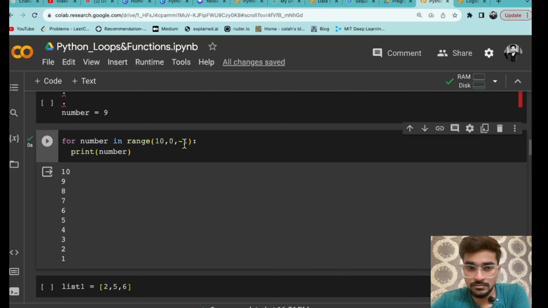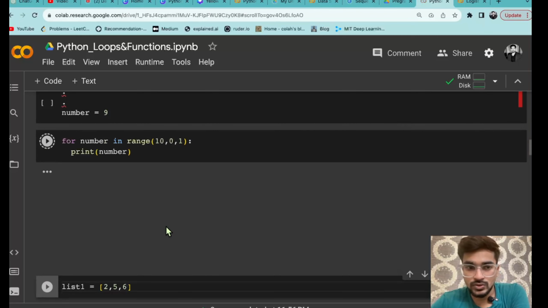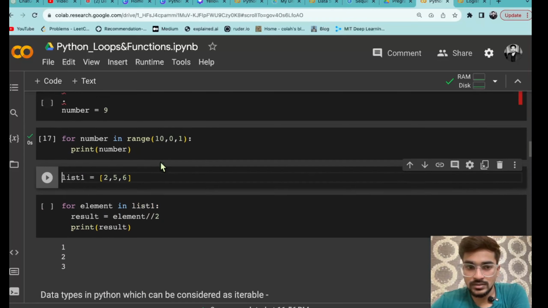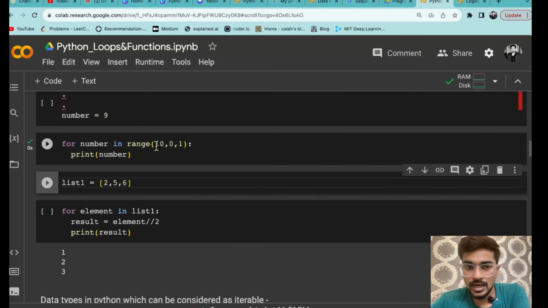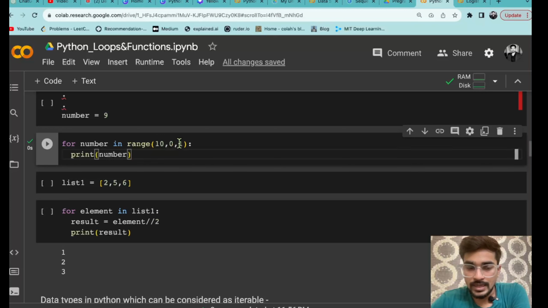And what if I give +1 instead of -1? So you can see it will print nothing, because what is happening here, आपने 10 से 0 तक indexing दे दिया and you are saying that print with a step size of 1. Now 10 के बाद अगर आप स्टेप साइज 1 लोगे, that will be 11 ना, but you are already defining that it should go in decreasing order from 10 to 0 and you are telling that step size is 1. So it will get confused na, like it will start from 10. अगर स्टेप साइज 1 दोगे तो it will go for 11 ना, but 11 तो element इसमें है ही नहीं. So that is why it is not printing anything.